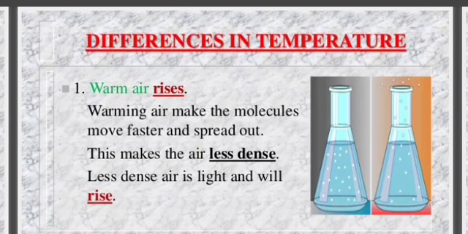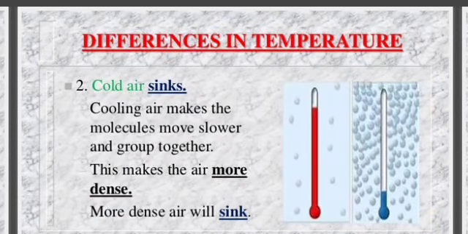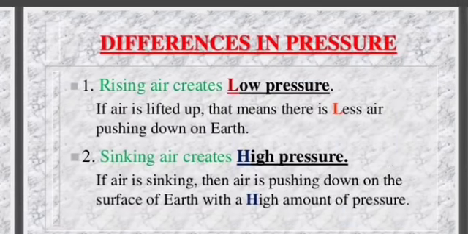Differences in temperature. Warm air rises. Warming air makes the molecules move faster and spread out. This makes the air less dense. Less dense air is light and will rise. Difference in temperature. Cold air sinks. Cooling air makes the molecules move slower and group together. This makes the air more dense. More dense air will sink.